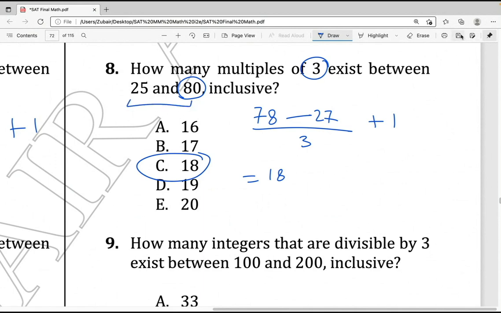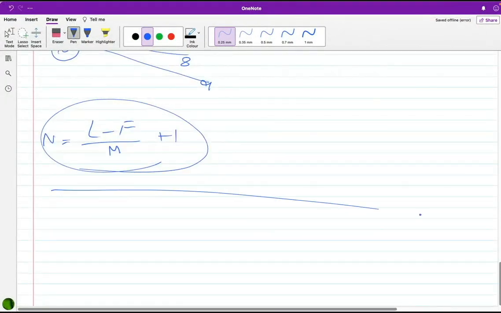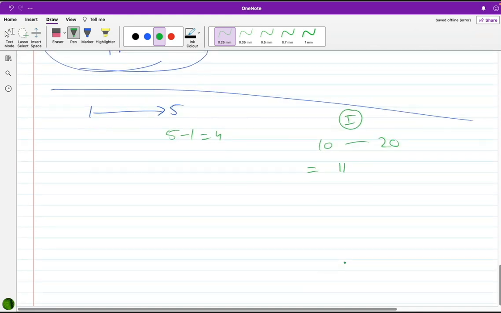Why do you do plus 1 at the end? Plus 1 because I'm including the first number. See what mistake we would make. How many numbers are there from 1 to 5? 5 numbers. Now if we subtract, it's not actually 4. That's why I'm doing plus 1. How many numbers are there between 10 and 20 included? There are 11, because 10 is also included.